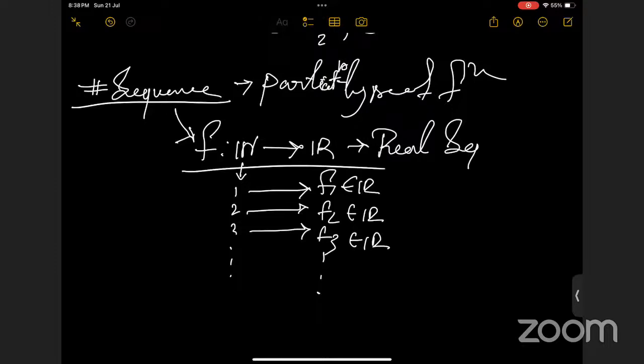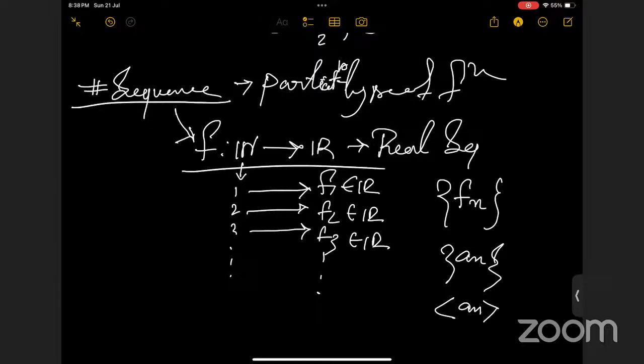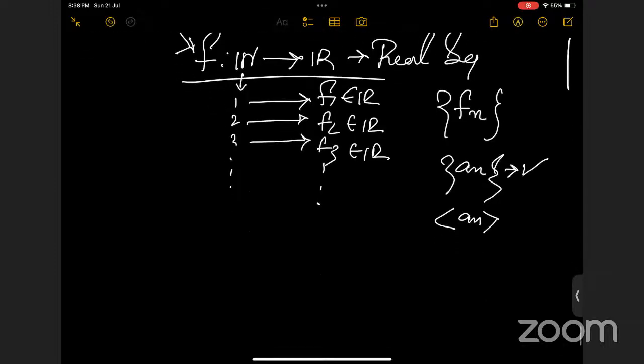So this function F we can denote as Fn, or naturally Fn or An. In this way, you can denote a sequence. There are so many notations for the sequence, but most of the time we will use this notation.